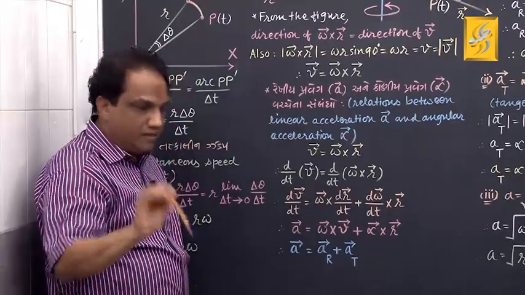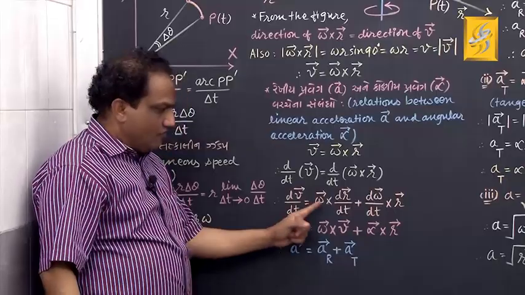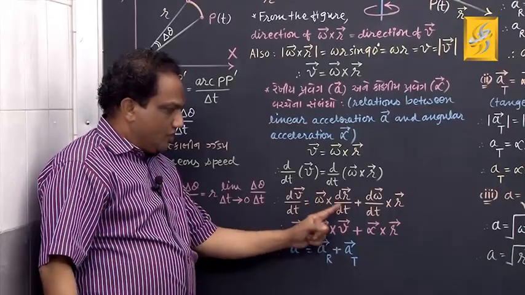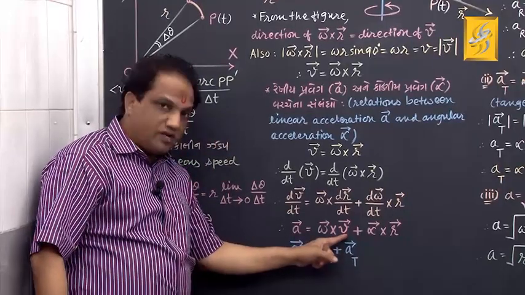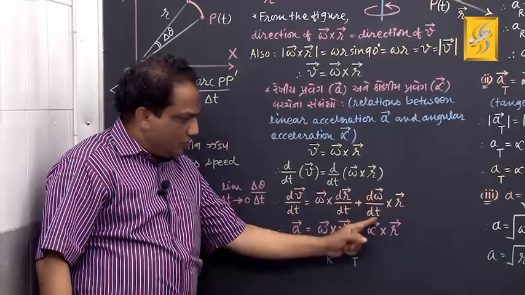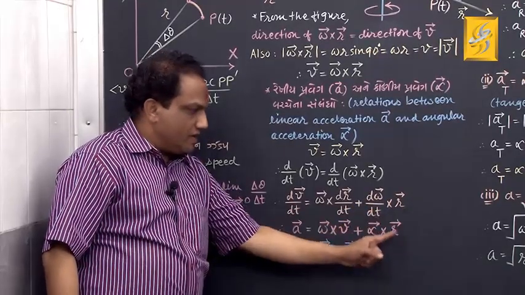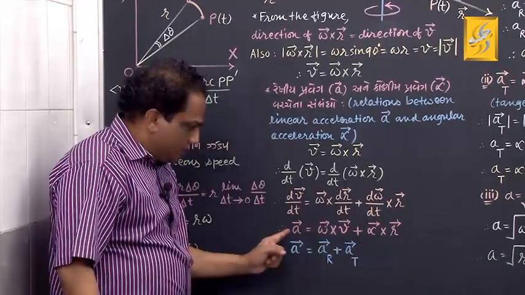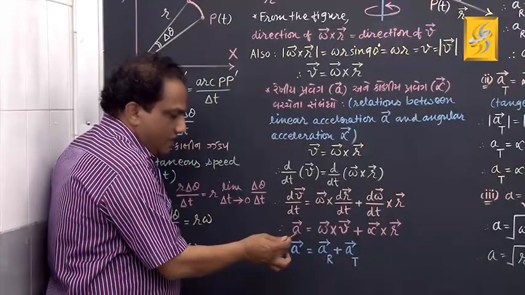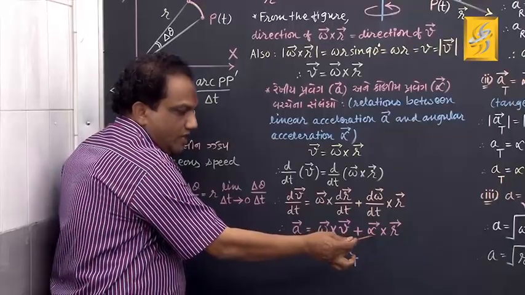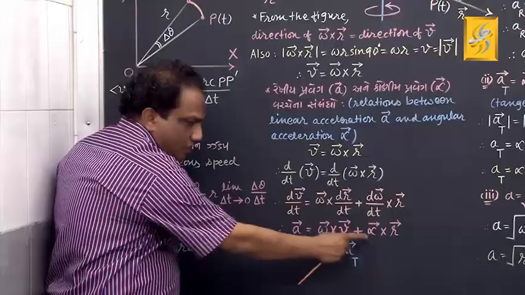Got it? Now this equation gives you the vector relationship between linear acceleration and angular acceleration.